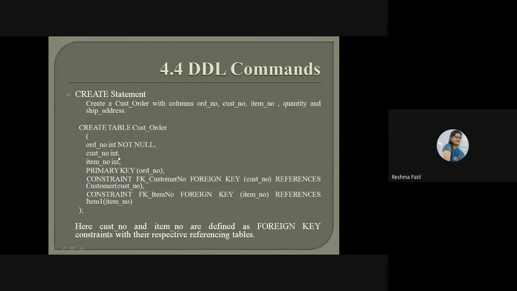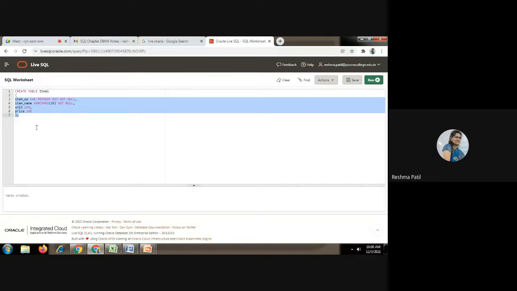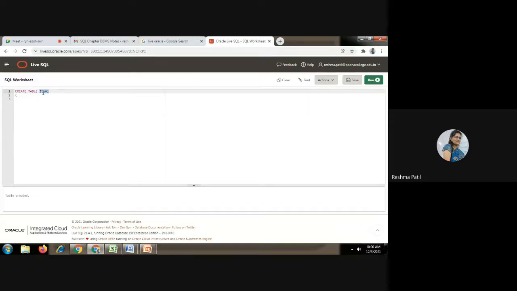So create table cust order. Using this, we can show the relationship between two tables, customer and order. That's why we are creating a third table, cust underscore order.